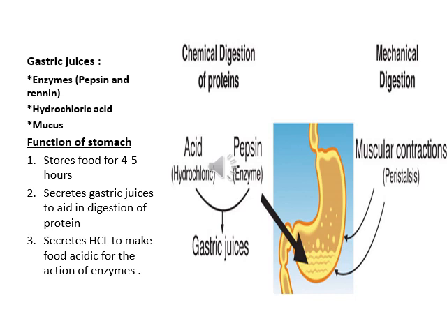As I have already discussed, protein is very difficult to make soluble, so digestion here is focused more on the protein part, because protein would be difficult to break down in the other digestive parts. So protein breakdown, which is very important, takes place in the stomach. It also secretes HCl to make food acidic for the action of enzymes, as I have already discussed.